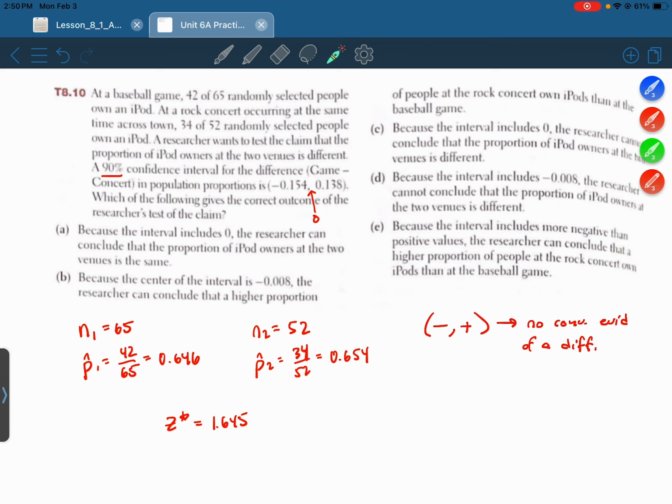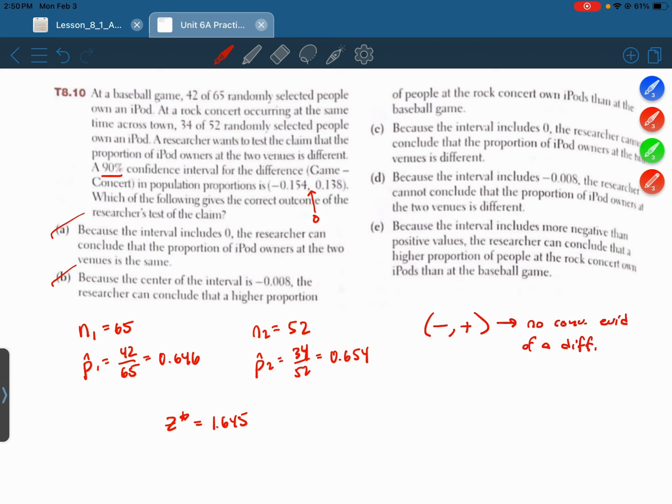All right, B. Because the center of the interval is negative 0.008, the researcher can conclude that a higher proportion of people at the rock concert own iPods than at the baseball game. Okay, so we don't make a decision based on the point estimate, we make a decision based on the entire interval. Okay, so I already don't like A and B.